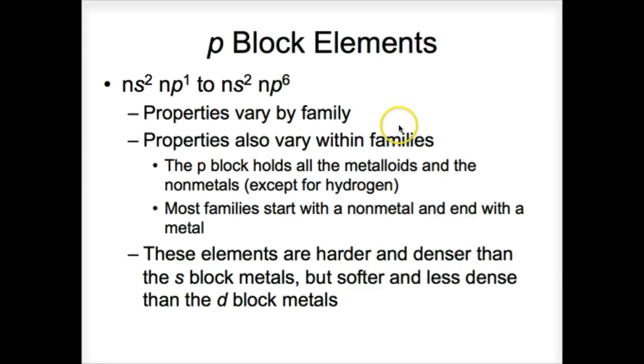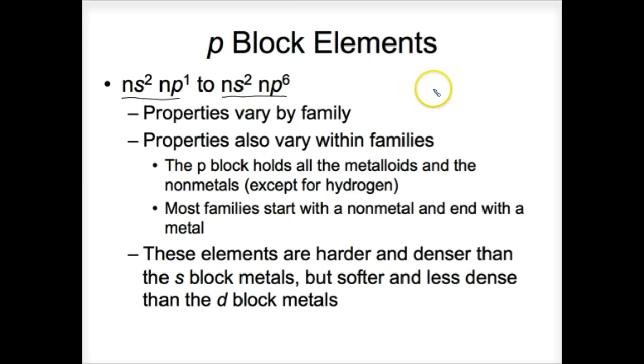And so we see this variation in terms of non-metallic to metallic properties. In addition, though, just like what we saw with our other blocks, we also see this group configuration.